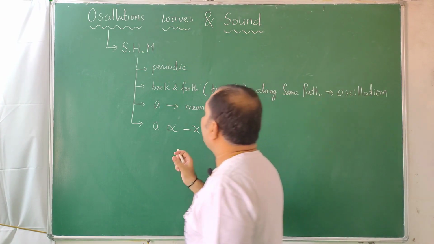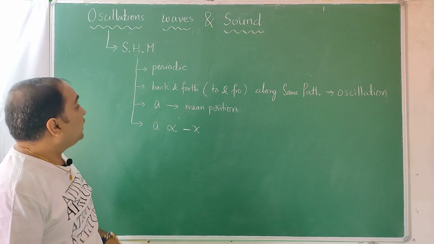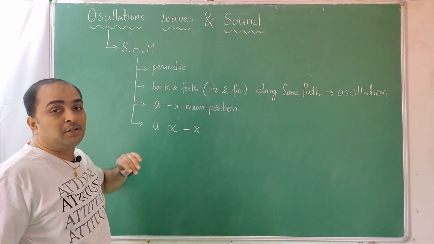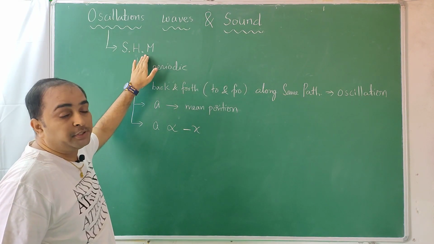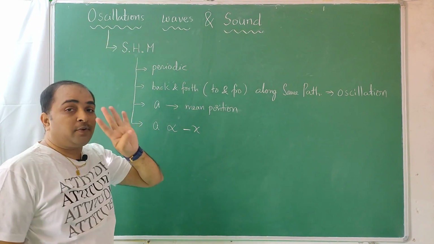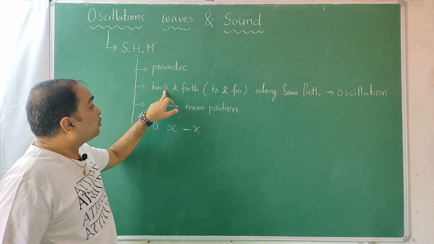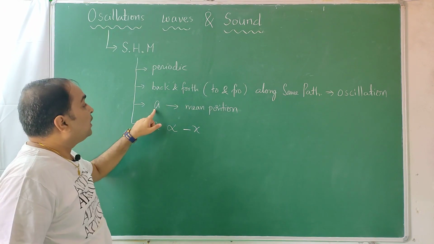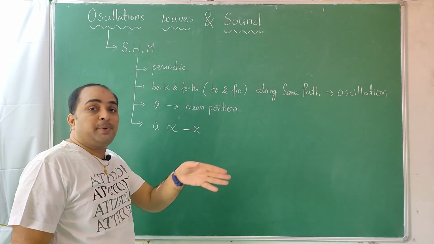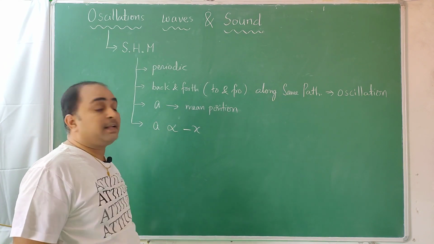So oscillation is a smaller word, SHM is a bigger word. At college level you will study SHM, simple harmonic motion. So simple harmonic motion should satisfy 4 conditions. The particle should go and come back in the same time. It should go and come back along the same path. Its acceleration changes should be towards the center.